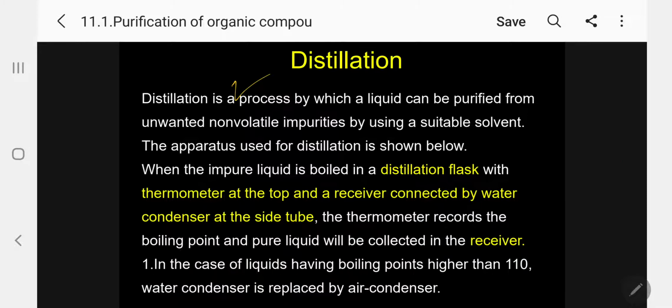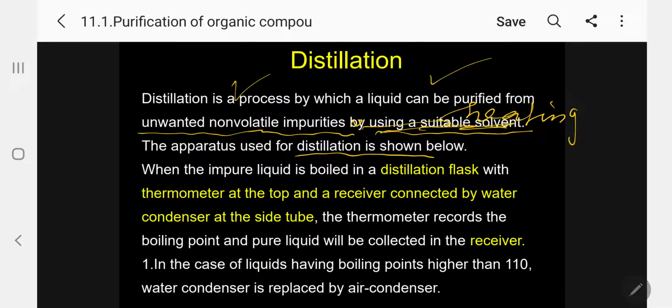Distillation is a process by which a liquid can be purified from unwanted non-volatile impurities. Please follow. Kindly follow. Distillation is the process by which a liquid can be purified from unwanted impurities by heating. Kindly follow. By heating or by distillation.